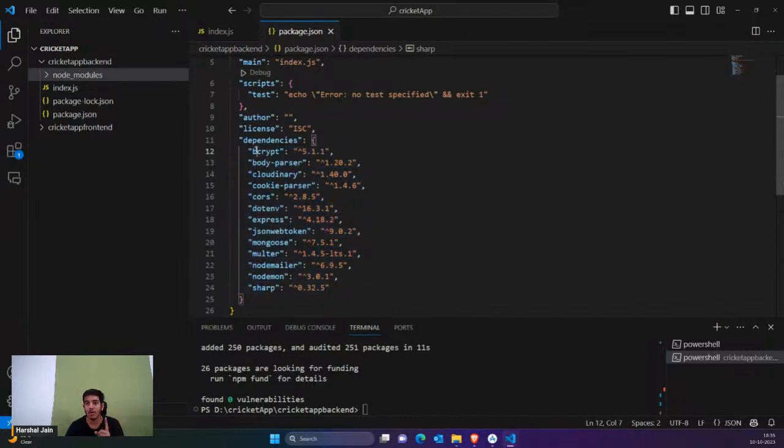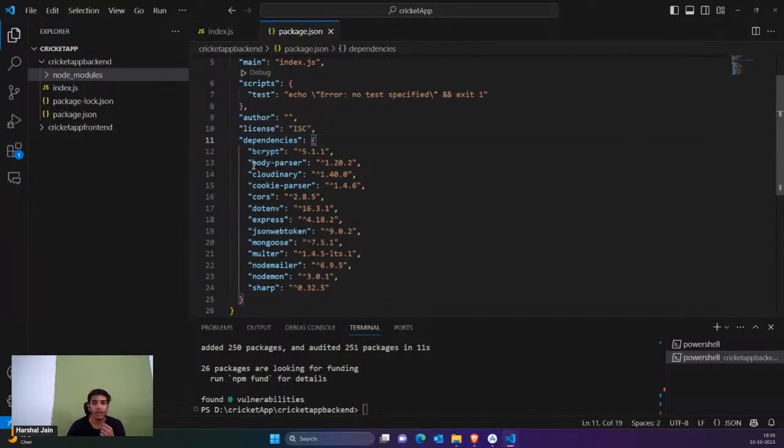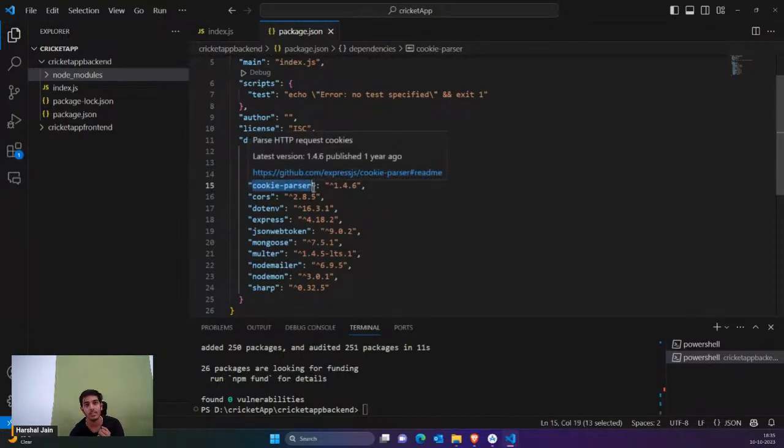So you can see the important one is bcrypt, that is, we are going to hash the password before saving the user password. Then we have body-parser, which would allow us to check the JSON format data and send the JSON format data. Then we have cookie-parser, which would allow us to check cookies. We're going to save the authentication tokens into our cookies, so for that, we have cookie-parser.